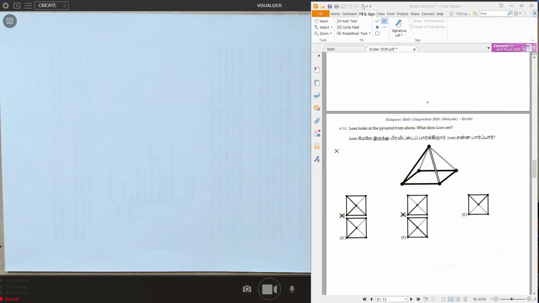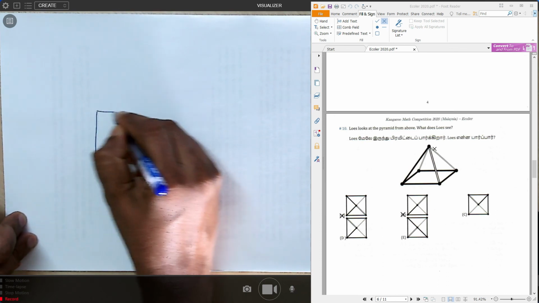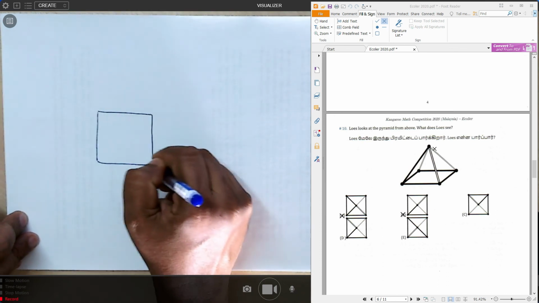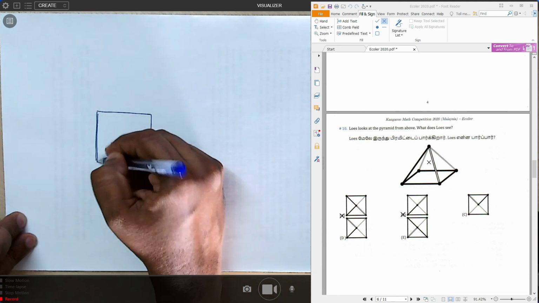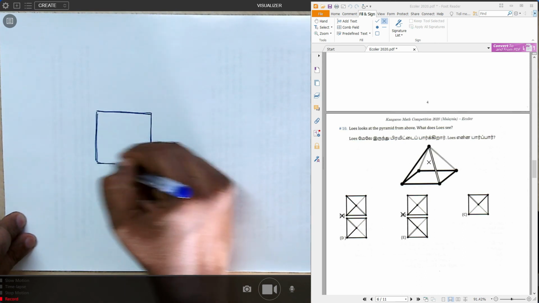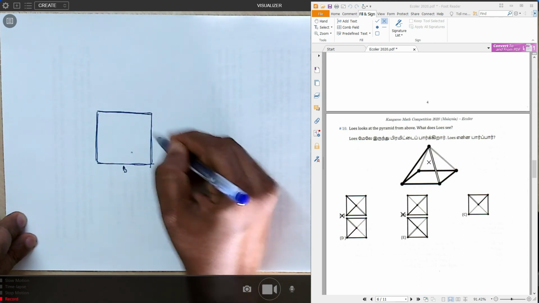Okay, look at question 10. Lois looks at the pyramid from above. He is looking from top view. Okay, this is a side view. Now he is looking at the pyramid from the top view. So what does Lois see from the top? So now what you do, you draw back the picture. Okay, at the bottom you have a square. This is a square at the bottom. Okay, all the squares are black in color, correct?